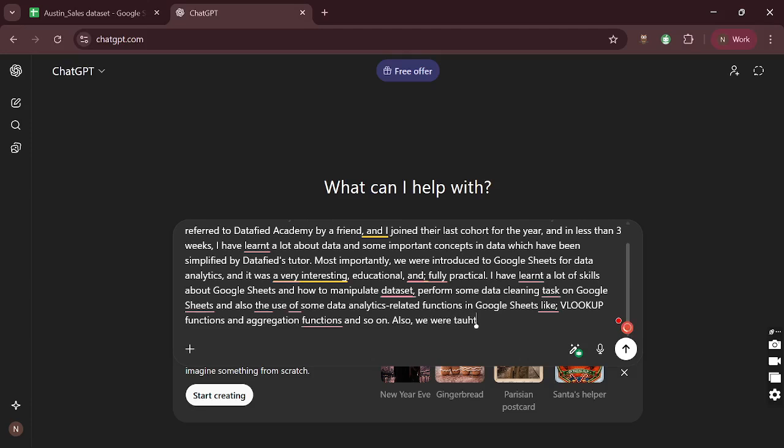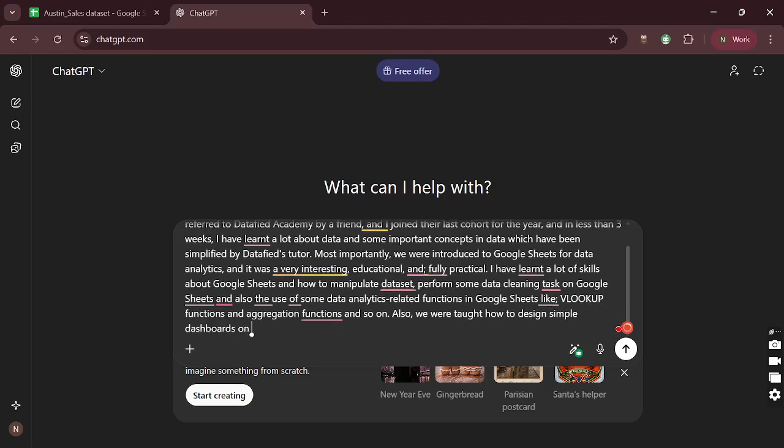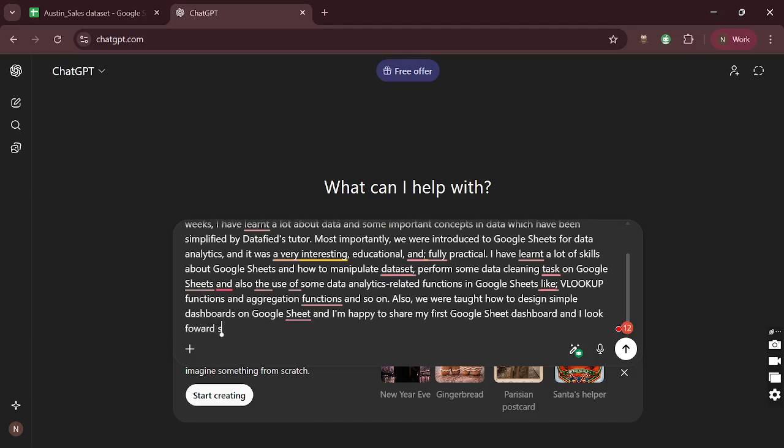Also, we were taught how to design simple dashboards on Google Sheets, and I'm happy to share my first Google Sheets dashboard, and I look forward to your feedback, suggestions and recommendations for my dashboard.